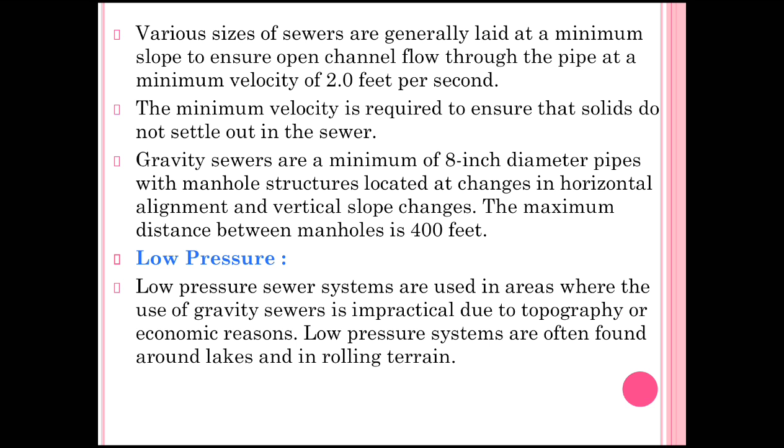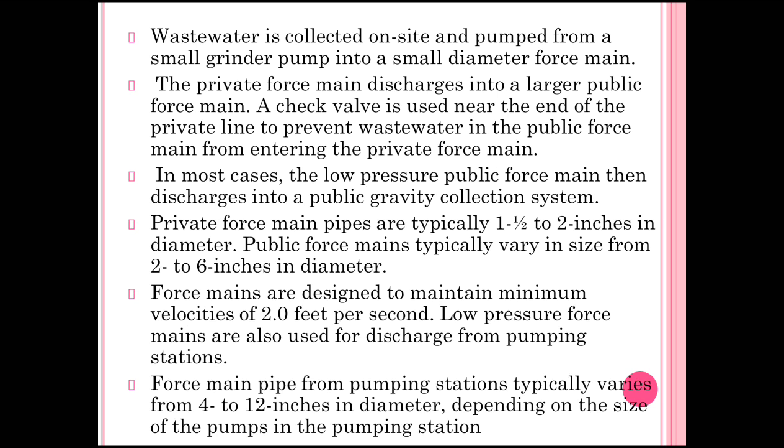This system is often found around lakes and rolling terrains. The wastewater is collected on site and pumped from a small grinder pump into a small diameter force main.